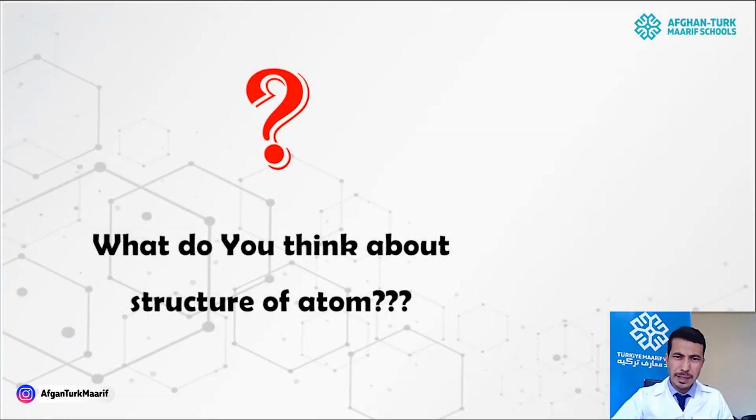Do you still think that it's a kind of small, tiny ball, as Dalton told us, or a kind of plum pudding, as J.J. Thomson told, or is it a kind of solar system? Nucleus is inside the atom and electrons are orbiting around the nucleus. Let's have a look.